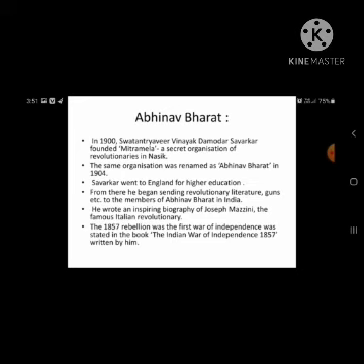Savarkar went to England for higher education. From there he began sending revolutionary literature, guns, etc. to the members of Abhinav Bharat in India.